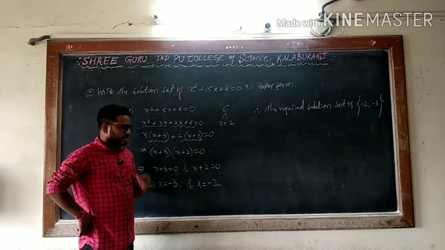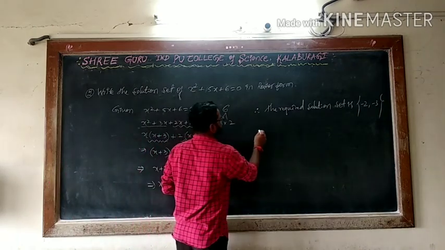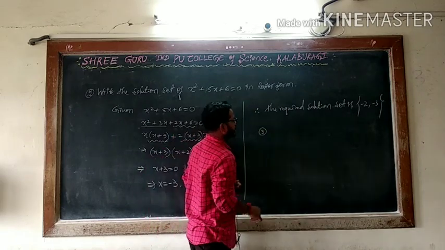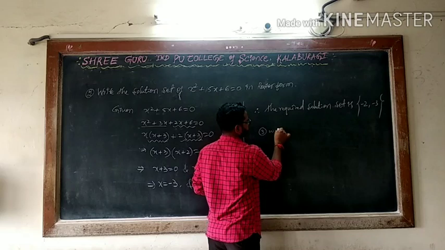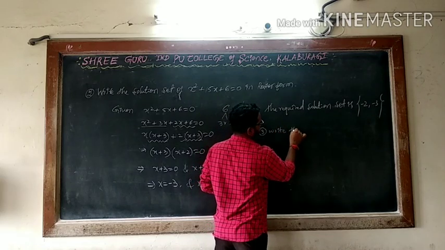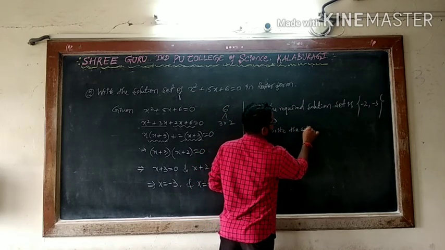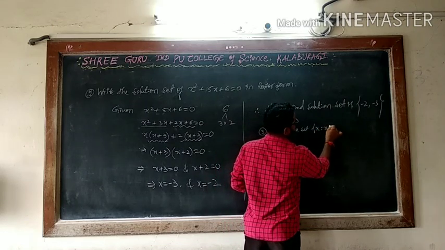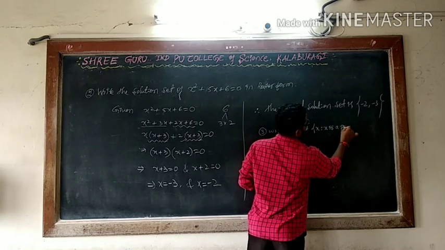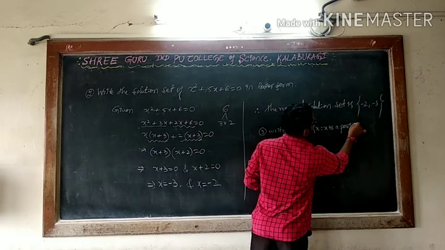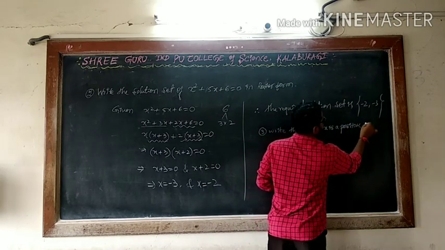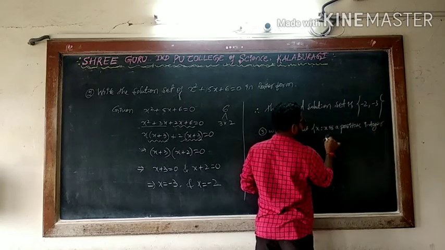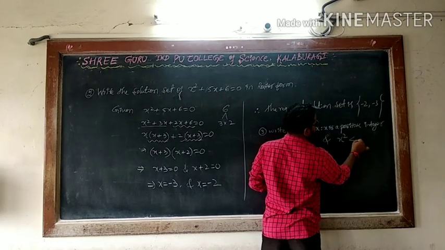So another one example I will take, third example. This you can copy. Write the set of x such that x is a positive integer, and x square is less than 40.